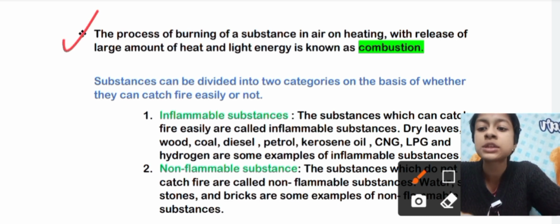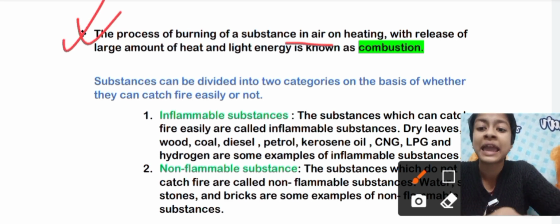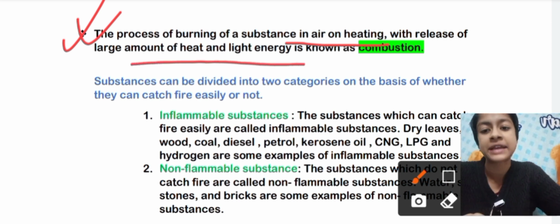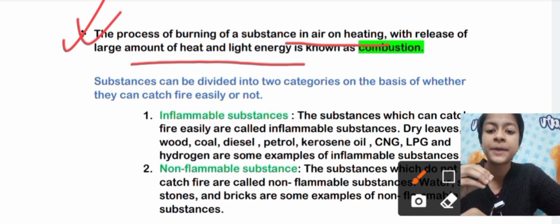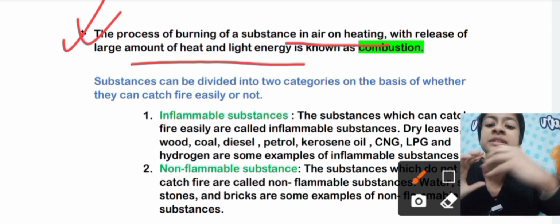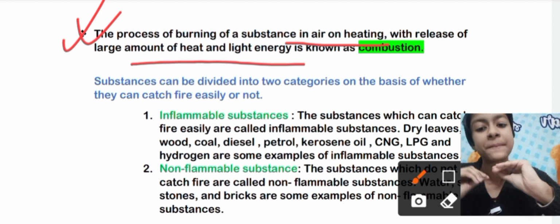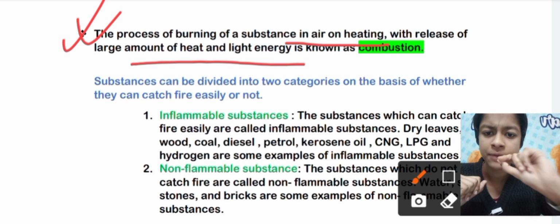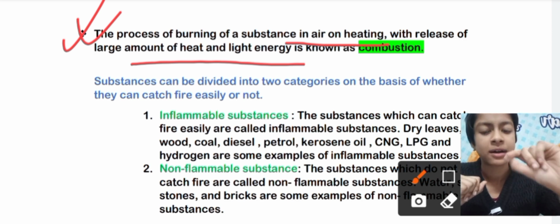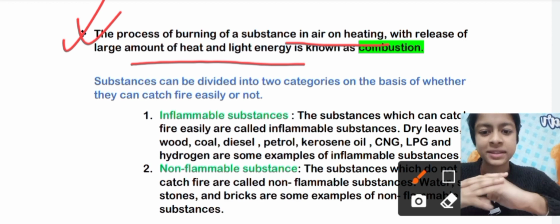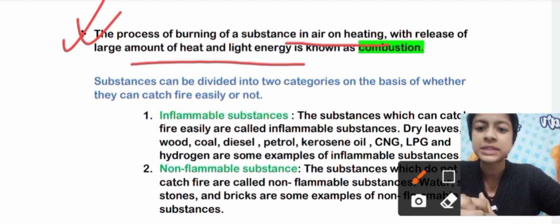Okay, now something different. The process of burning a substance in air on heating, with release of a large amount of heat and light energy, is called combustion. So when we burn a substance in air on heating and it releases a lot of heat and light energy, it is termed as combustion. I think you have read the difference between combustion and respiration. Yes. Okay. So this is termed as combustion.